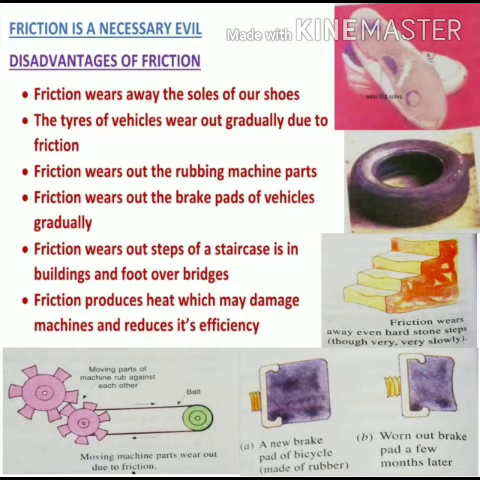Friction wears out the steps of staircases in buildings or in foot over bridges. You will observe that continuous walking of people on the steps of staircases wears the steps out also. Then friction produces heat which may damage the machine parts, and it will lead to a decrease in the efficiency of different machines. So all these were the disadvantages of friction.